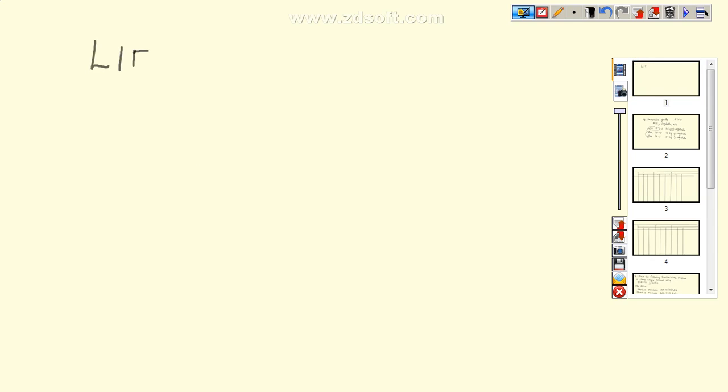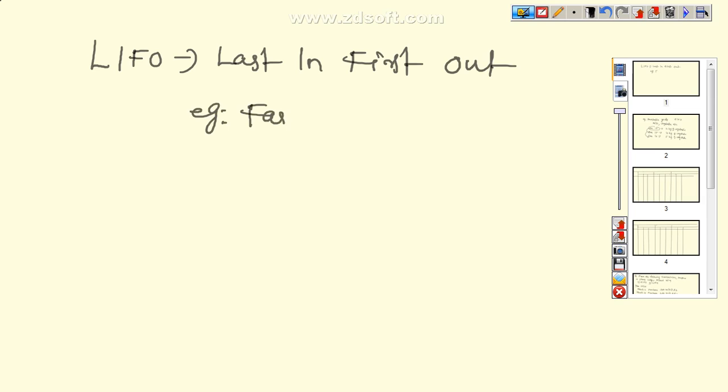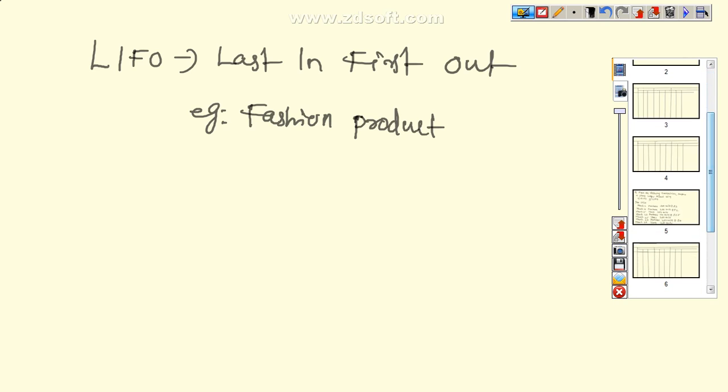The name itself, it is last in first out. So last in first out method means those material purchased last, recent, we have to issue first. So it is applicable in case of fashion goods. There they apply this method of last in first out, means recent stylish product they have to sell first. So let me consider an example of FIFO and LIFO method.